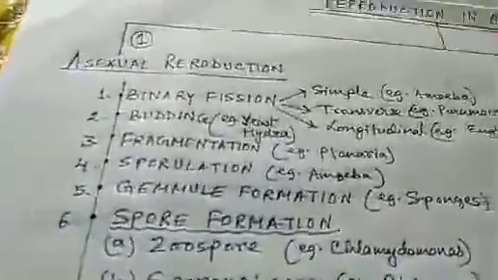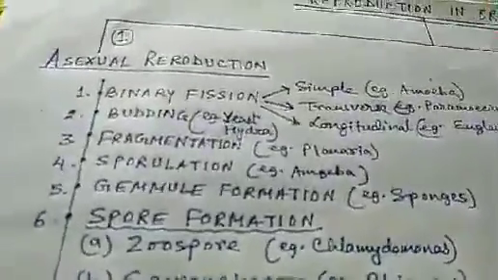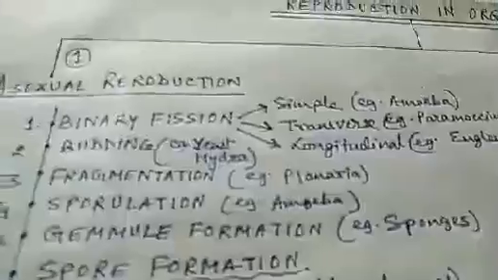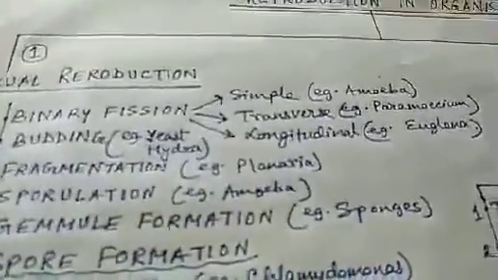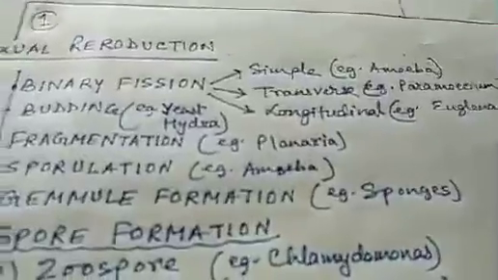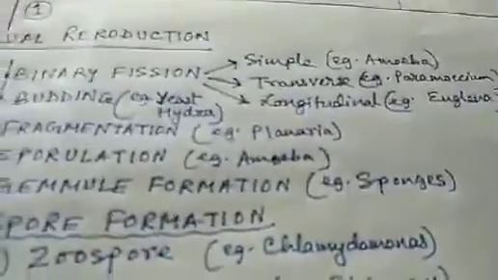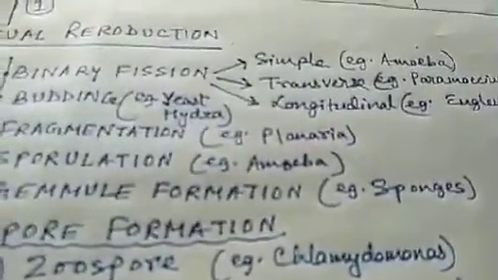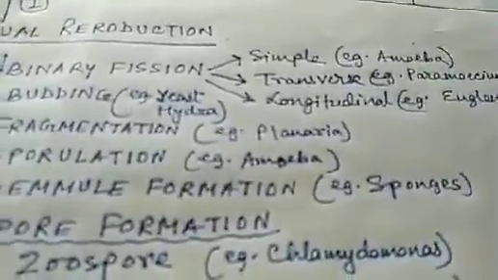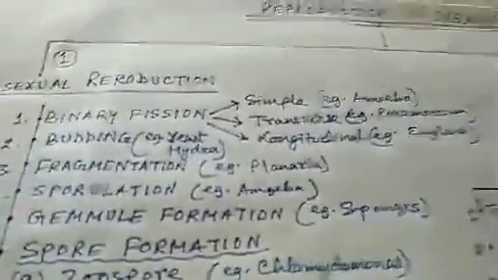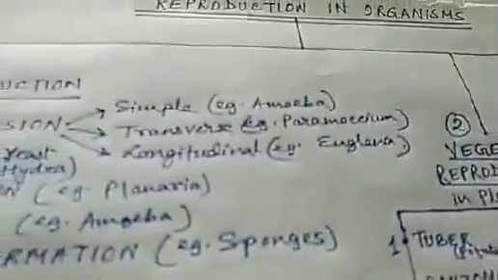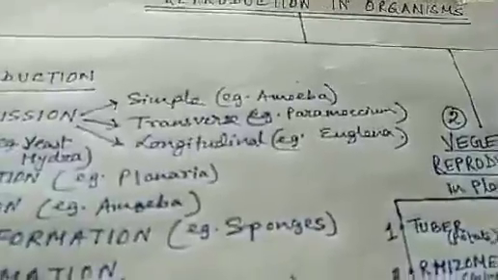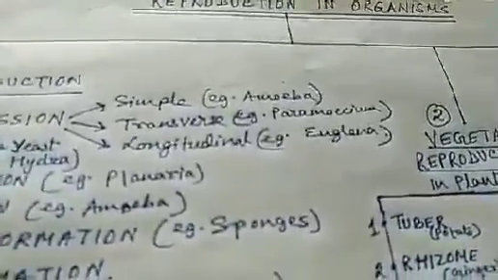Now let's come to the different types of asexual reproduction. The first type, as you can see, is binary fission, which means the parental organism here divides into two halves. Each half receives equal genetic material and is able to grow into a new individual. On the basis of how they divide into two halves, binary fission is again of three types: simple binary fission, transverse binary fission, and longitudinal binary fission.